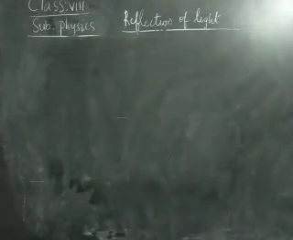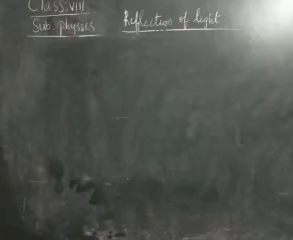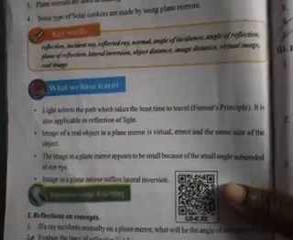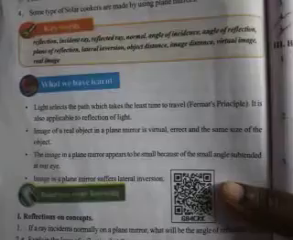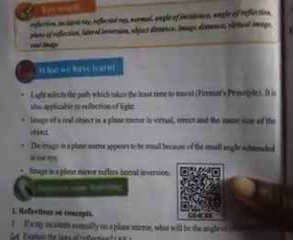Here he is asking about what we have learned. Light selects the path which takes the least time to travel, which we call the Fermat principle. It is also applicable to the reflection of light. And the image of a real object in a plane mirror is virtual. It is erect and gives the same size as the object.